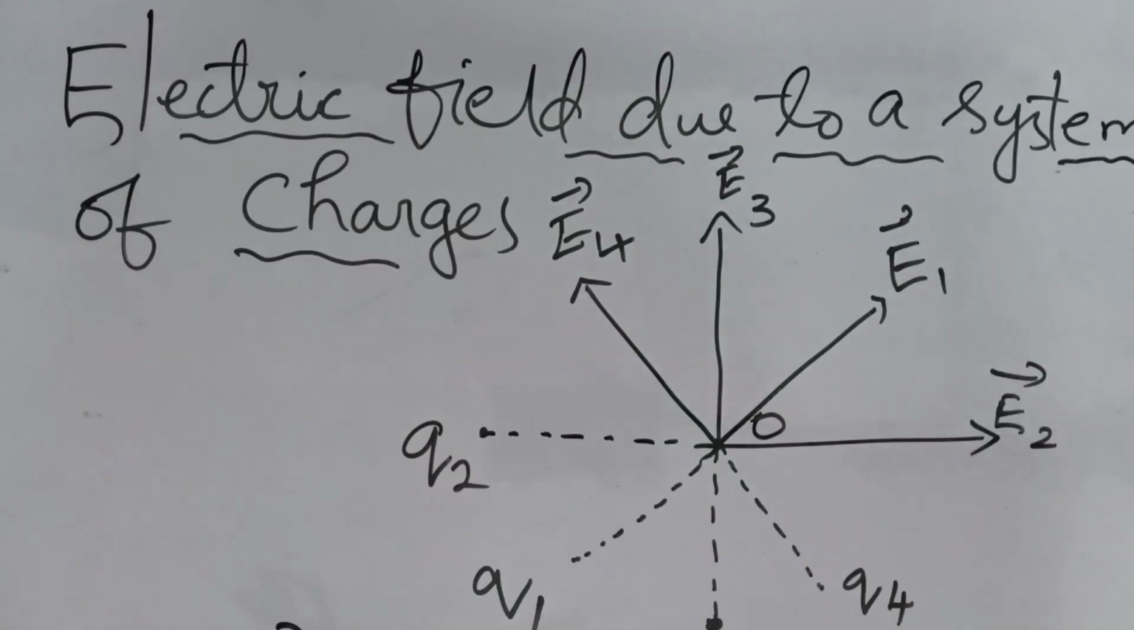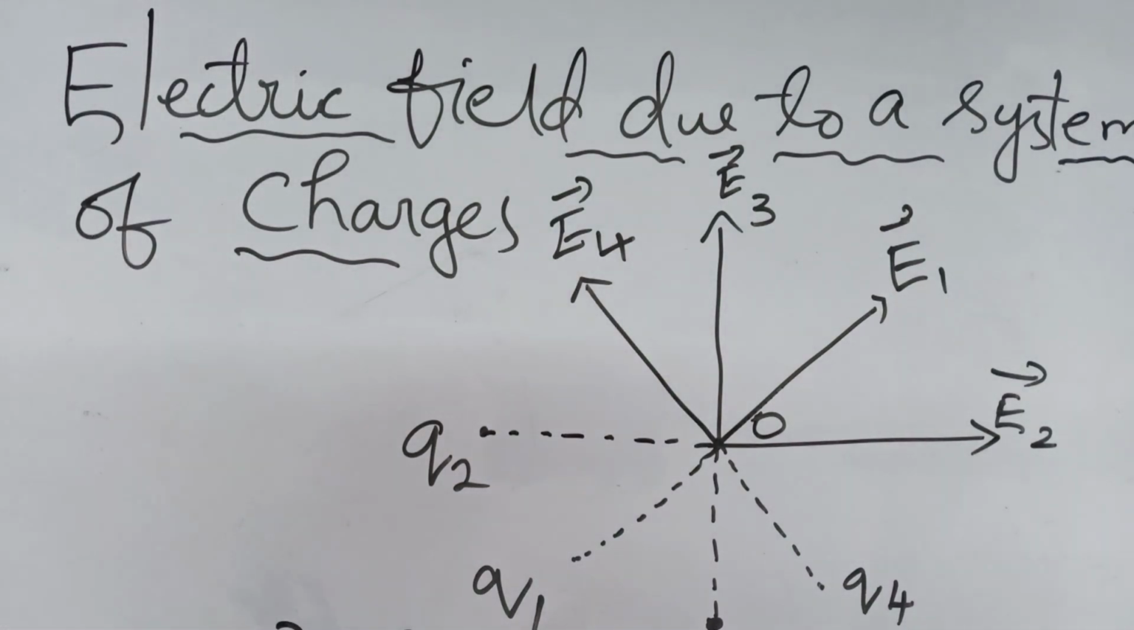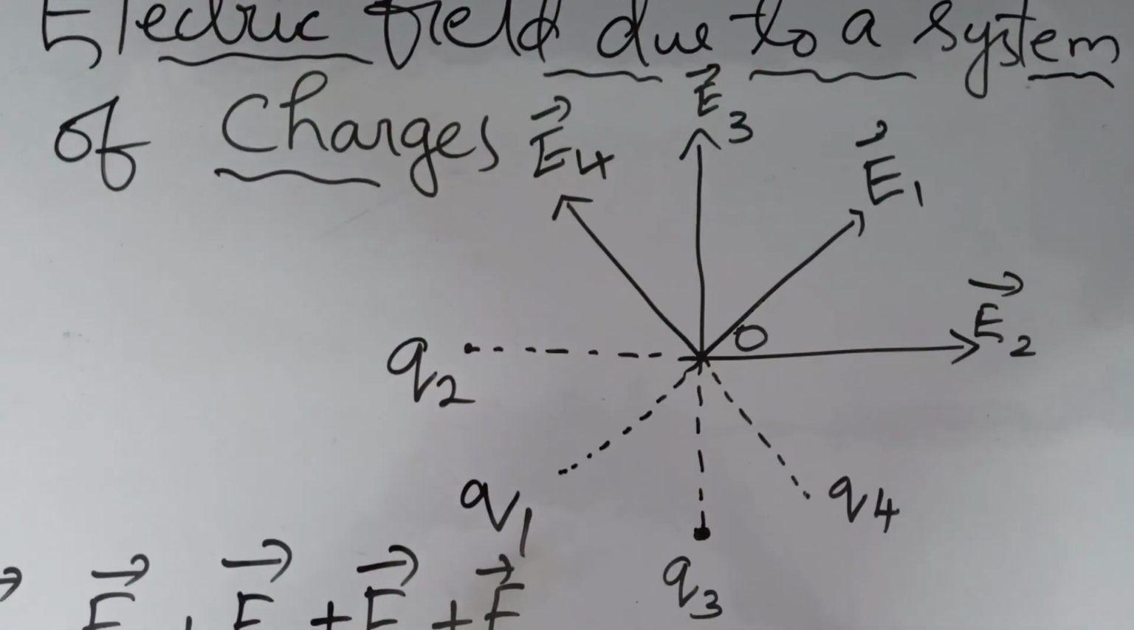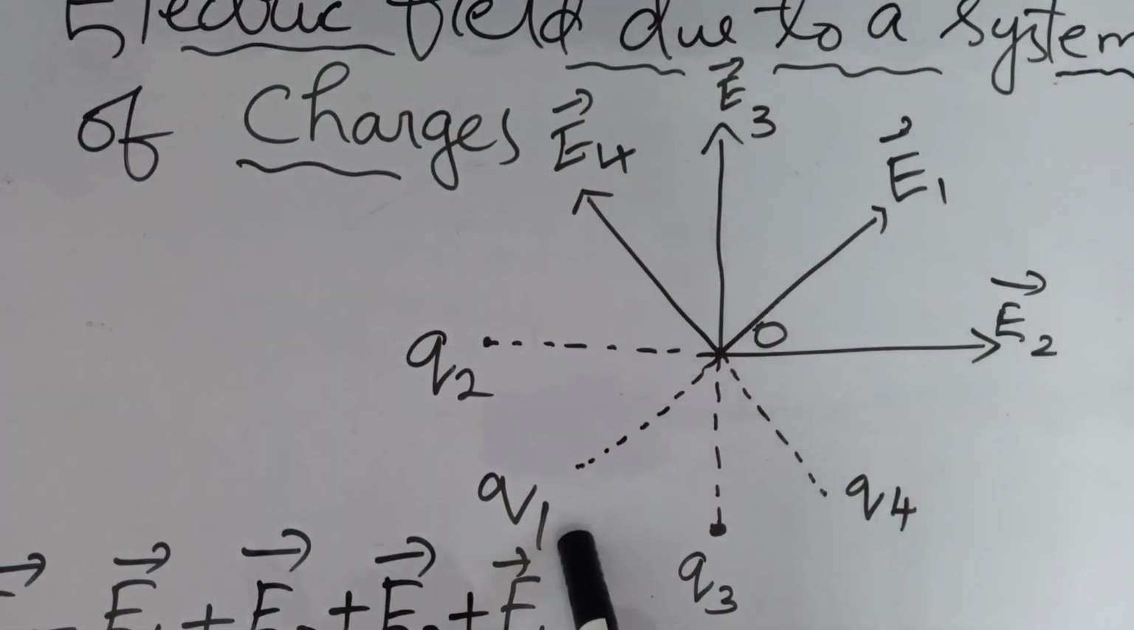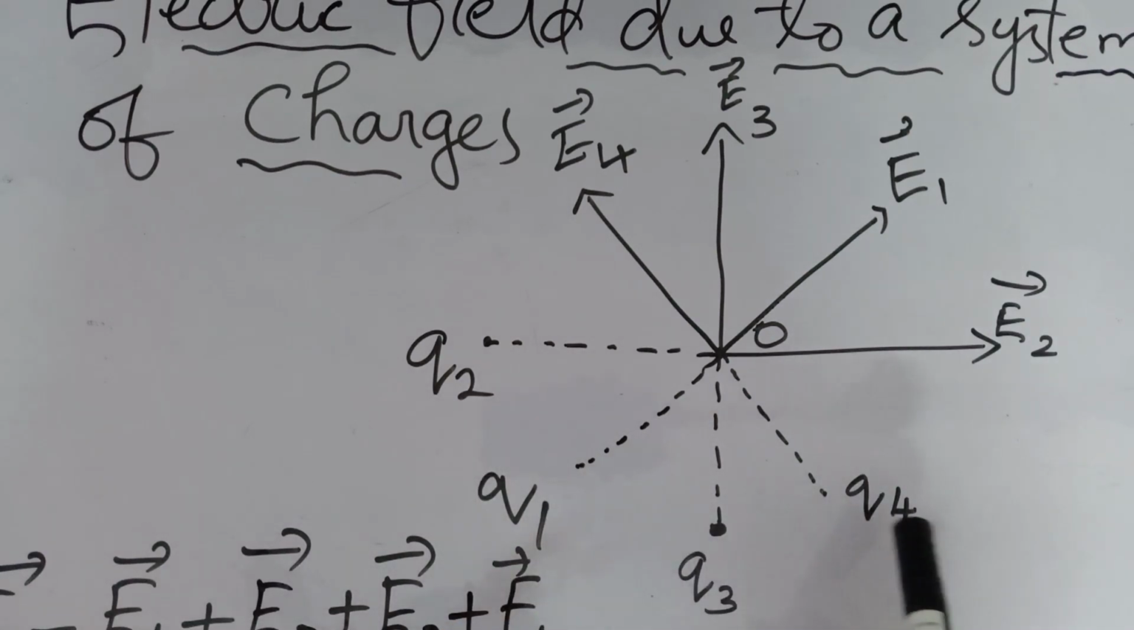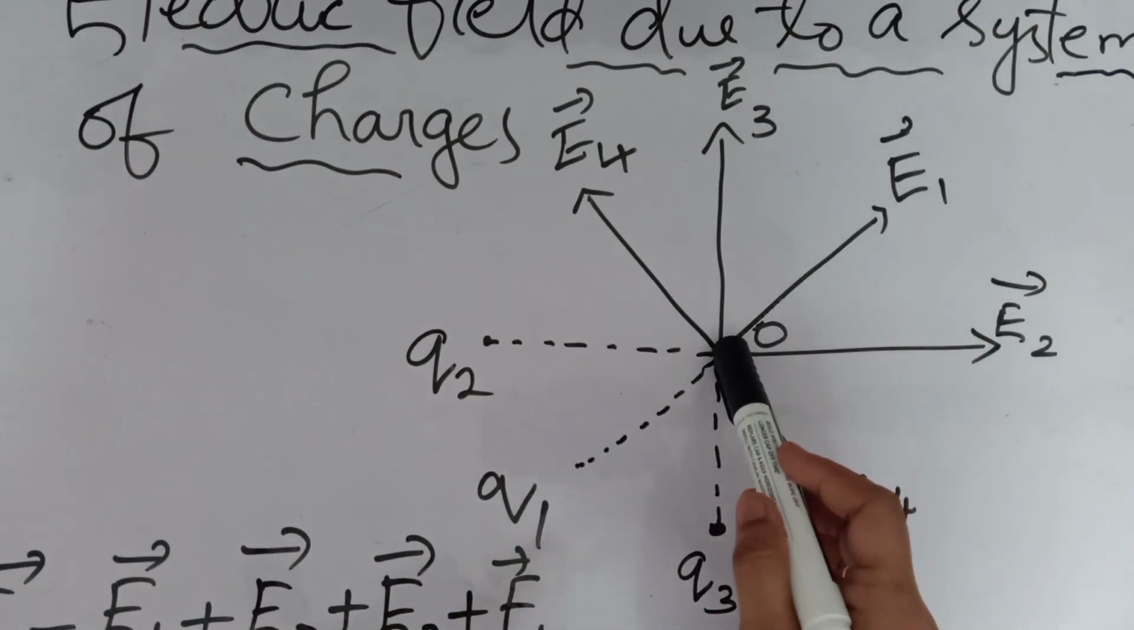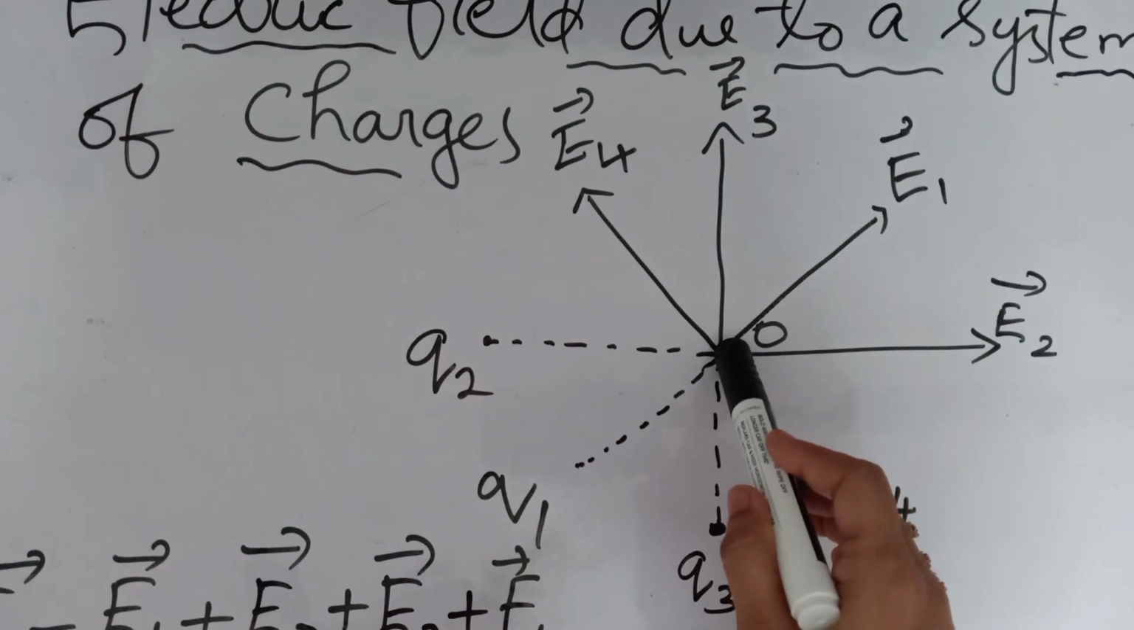Clear? Now we are going to discuss the electric field due to a system of charges. We have studied the electric field due to a point charge. What was the equation for that? E is equal to 1 by 4 pi epsilon 0 Q by R square. Now we have to consider 4 charges. Any number of charges we can consider, but we are taking only 4 charges, Q1, Q2, Q3 and Q4. Here we can see a point O where we are placing the test charge.